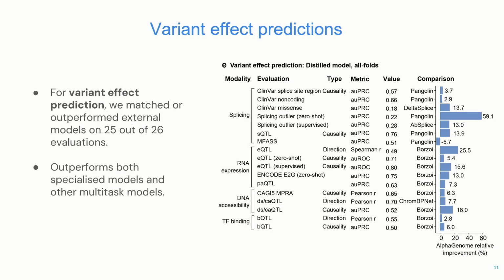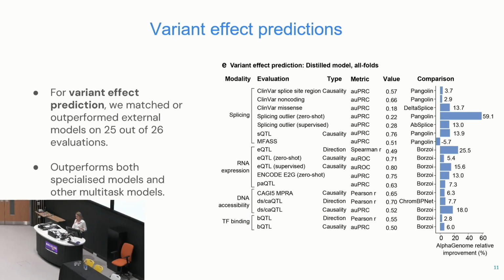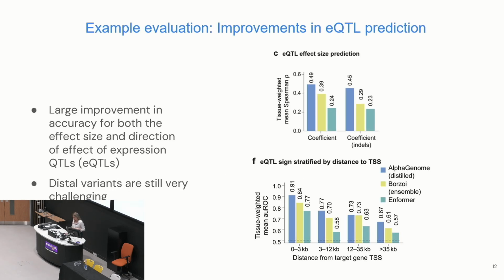Right, so I think this is the most important result of the paper for me. How does AlphaGenome actually do across many diverse variant effect prediction tasks gathered from the community? We found that the model matched or outperformed the best-in-class external models on 25 out of 26 tasks, including, again, specialized single task models, such as Pangolin, for example, and Crumbly Peanut. Not 26 out of 26, unfortunately, but we'll get them next time, hopefully.